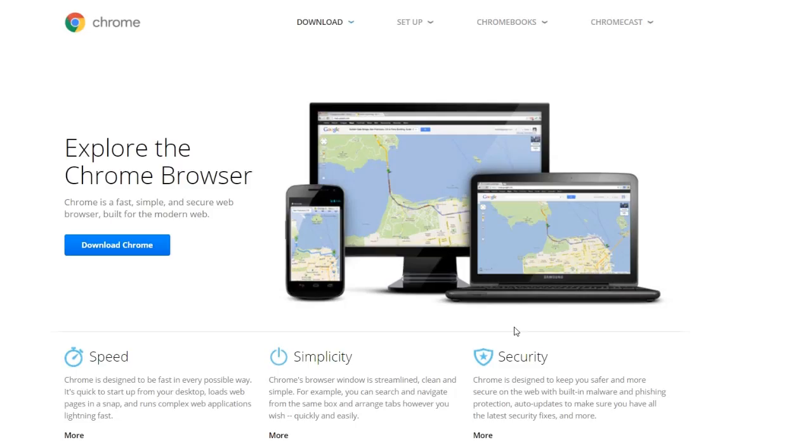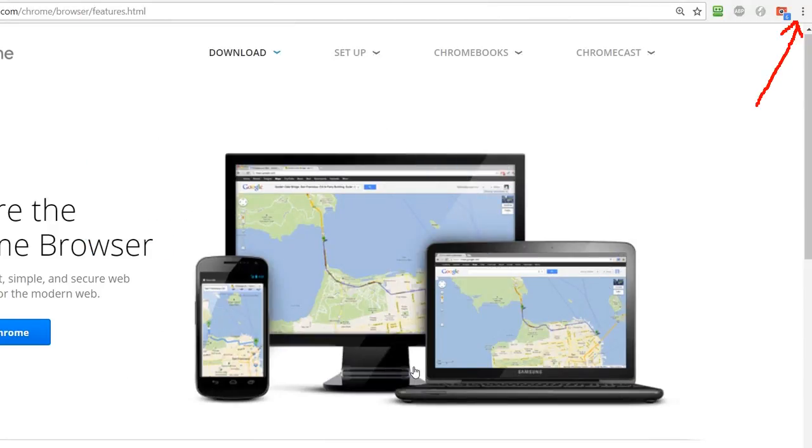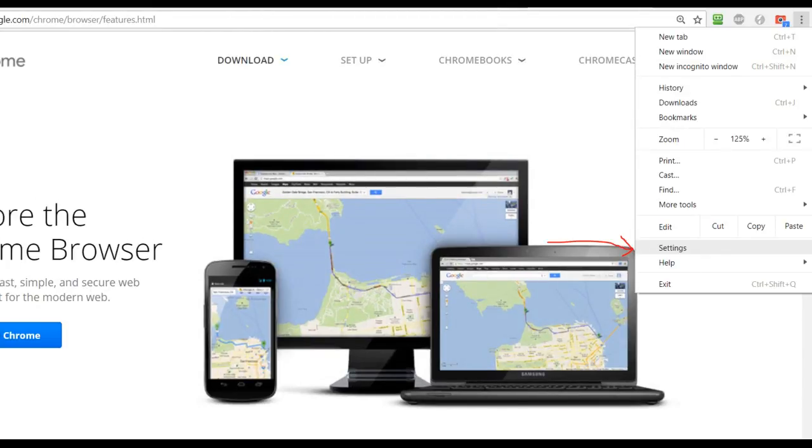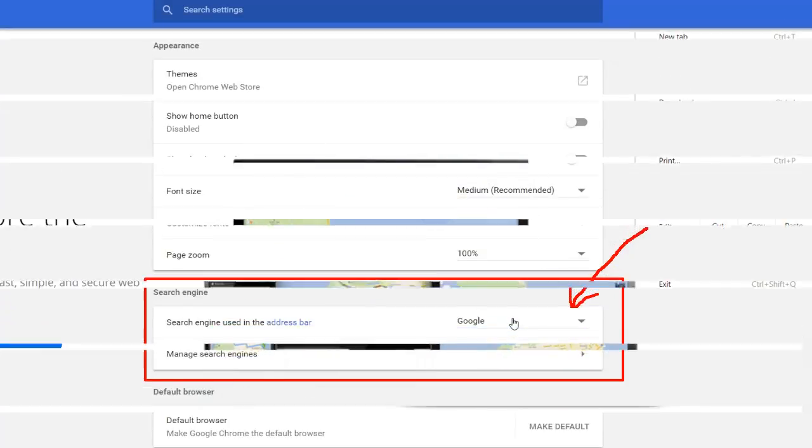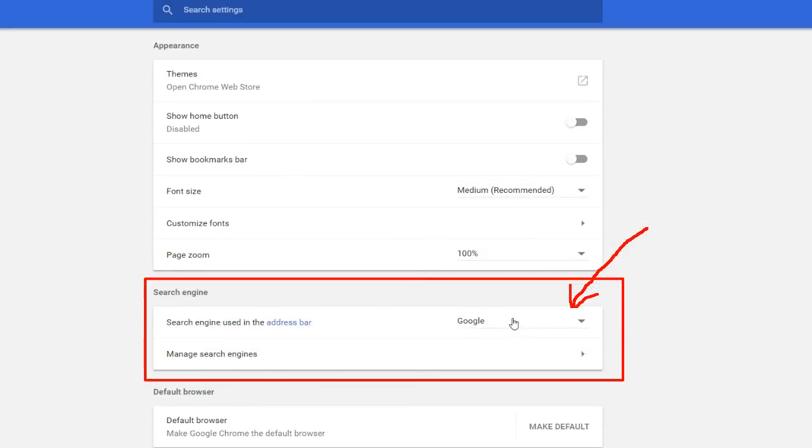To change your default search engine in Chrome, do the following. Open Chrome and then click the More button in the upper right corner. The button looks like 3 vertical dots. Then click Settings. The Settings menu opens in a new tab. Scroll down until you see Search Engine. Beside search engine used in the address bar, click the drop-down menu. Select Google. That's it. Chrome saves your changes automatically.